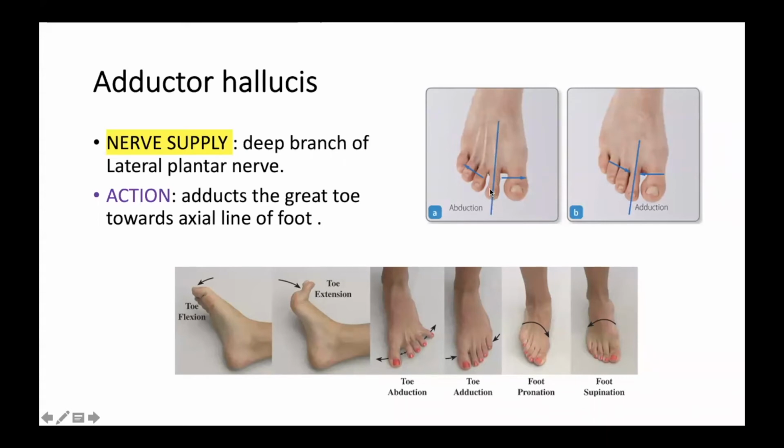This toe will be in the midline, so this forms the axis of the foot. That's the reason it will not move, it will not make adduction or abduction. The other toes can be adducted or abducted, but the second toe remains constant. That cannot be adducted or abducted. That forms the axis. If you want, you can check also after the class.